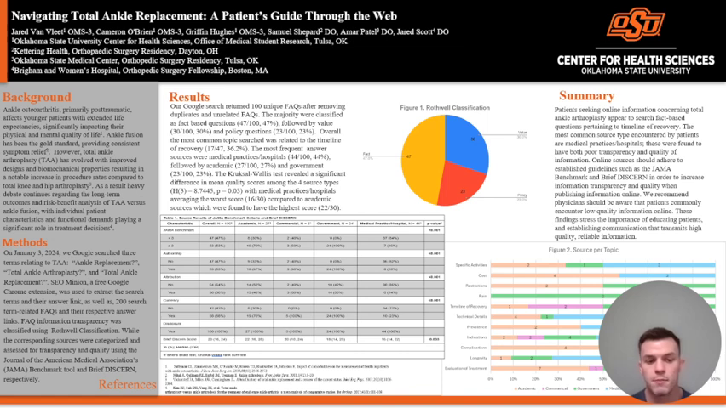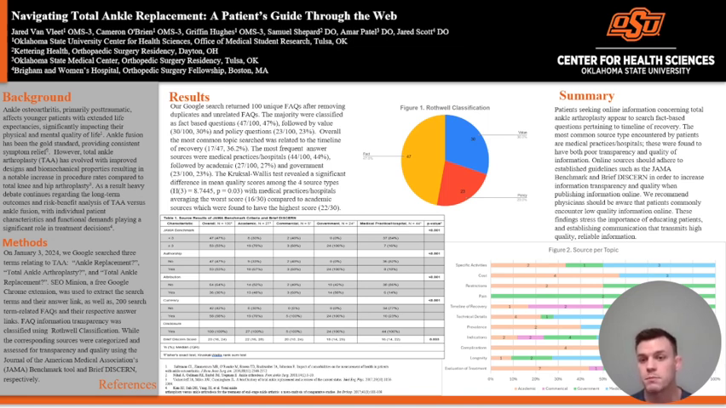We then used the JAMA benchmark criteria for transparency, and this was used to assess the transparency of the sources associated with the FAQs. It looked at things like authorship, attribution, currency, disclosure. Finally, the brief DISCERN is a modified version of the full DISCERN, which is an 11-point test. The brief DISCERN is a 6-point test that totals up to 30 and is based off of elements within the source.